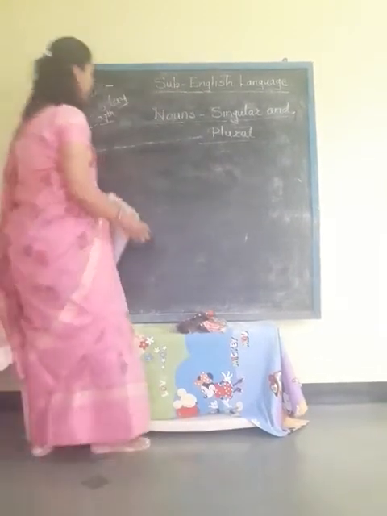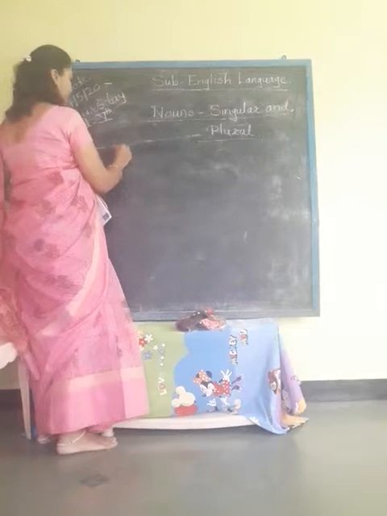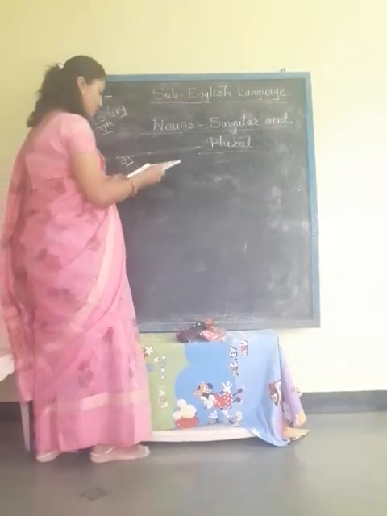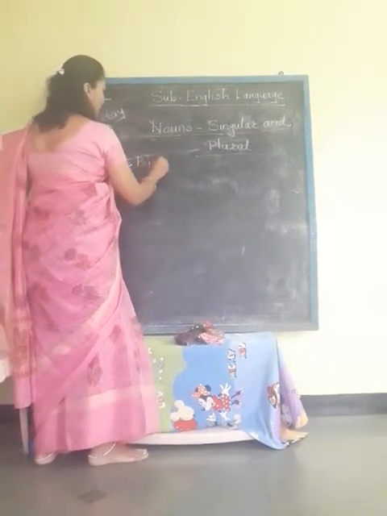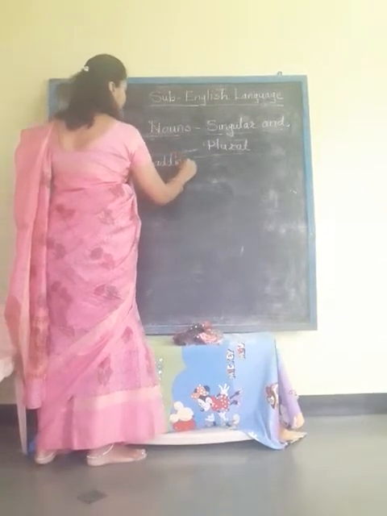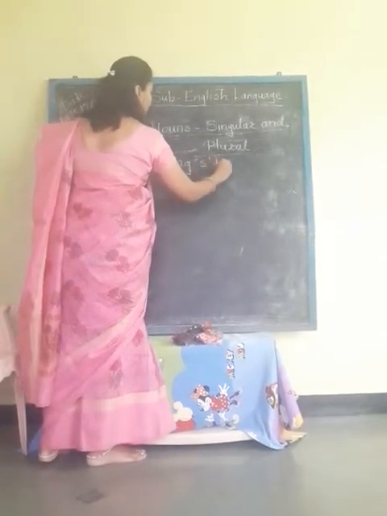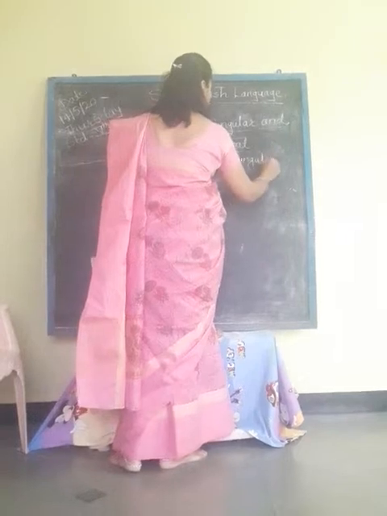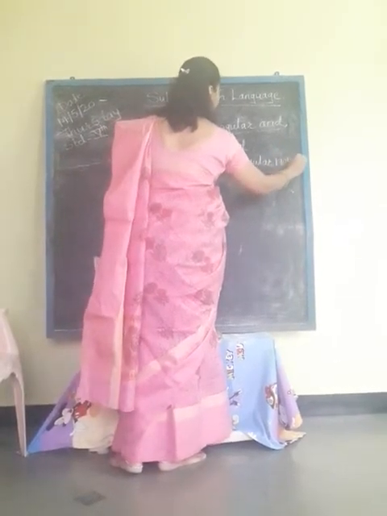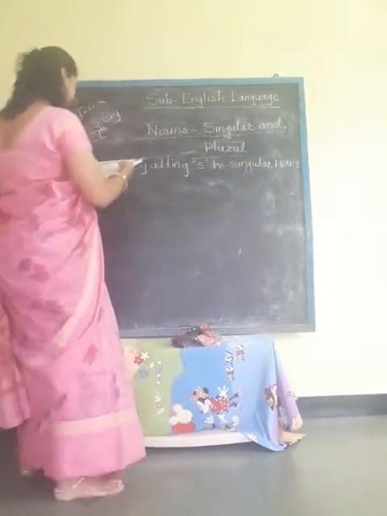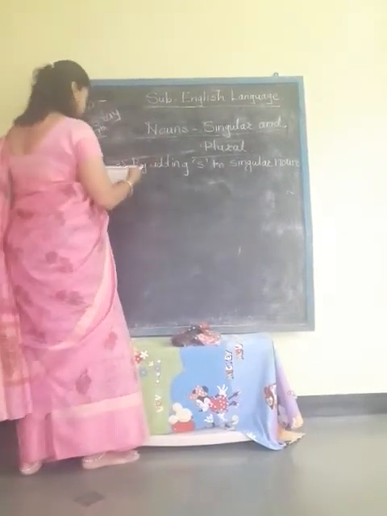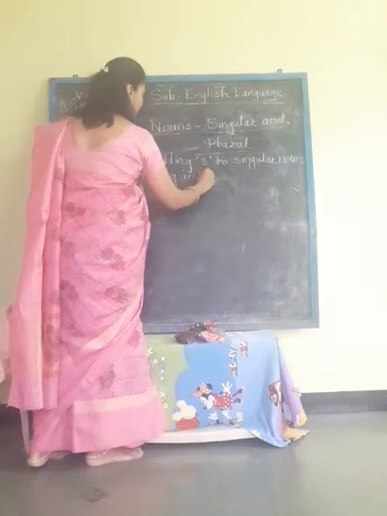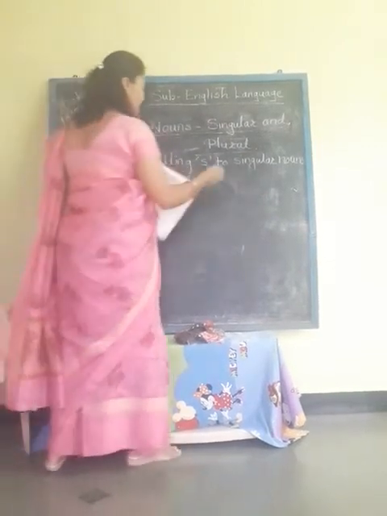Now the third rule is that we can form plural nouns by adding s to singular nouns ending in y that have a vowel before the y.